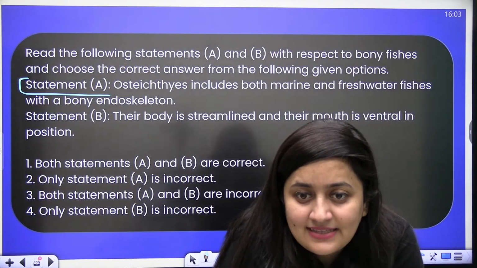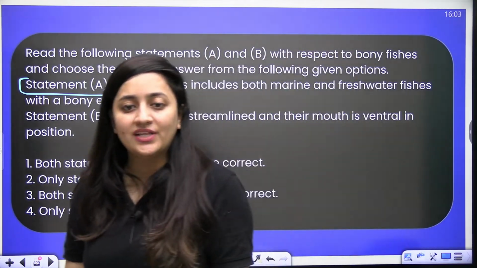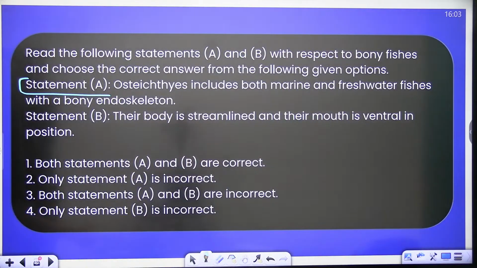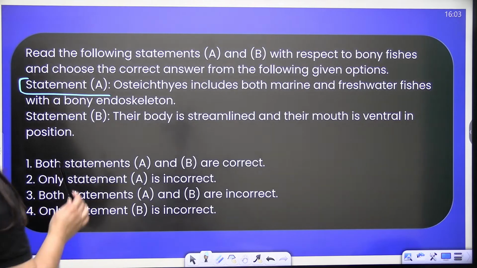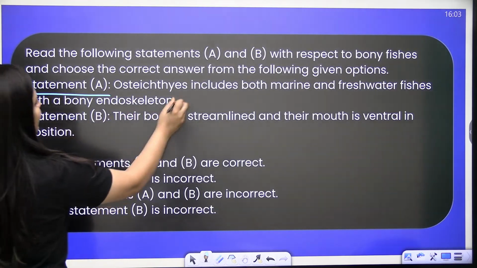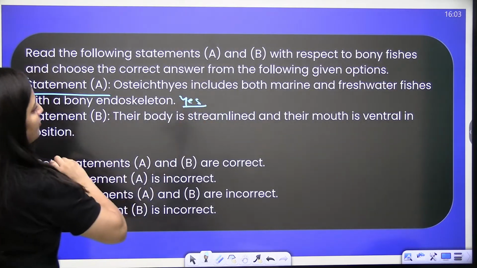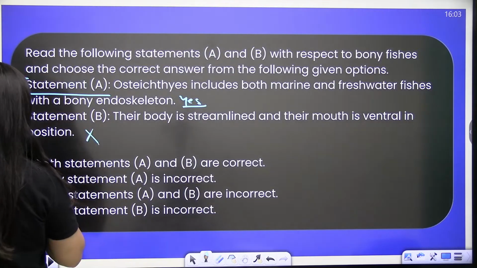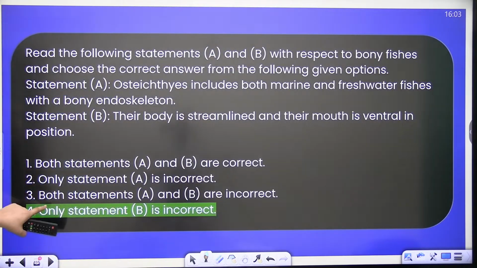So it's easy. Read the following statements A and B with respect to the bony fishes. See, Osteichthyes include both marine and freshwater fishes with a bony endoskeleton. Their body is streamlined, their mouth is ventral. No, their mouth will be terminal. So statement B is again incorrect.